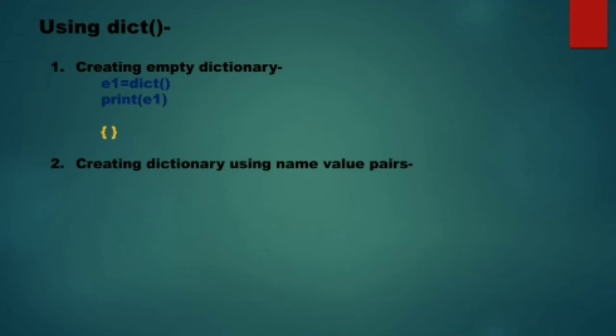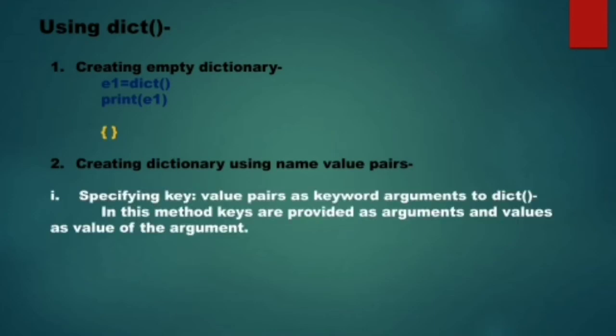Next method is we can create a dictionary using name value pairs. If I want to create a dictionary containing certain name value pairs, there are various ways of doing it. The first one is, you can use the dict function and provide it certain arguments. Those arguments will be considered as the keys of the dictionary, and the values of those arguments will be considered as the values of those keys. Let us understand it with the help of an example.